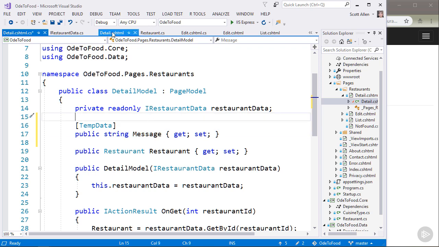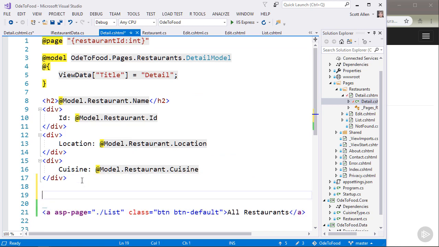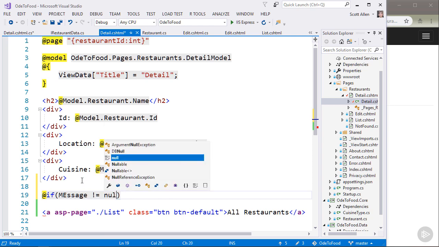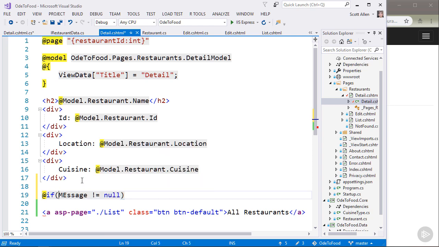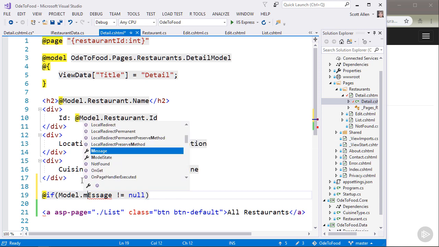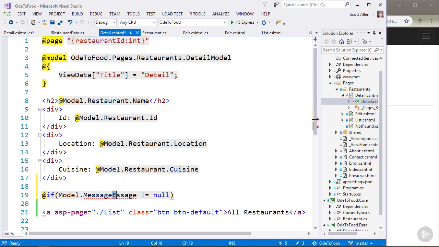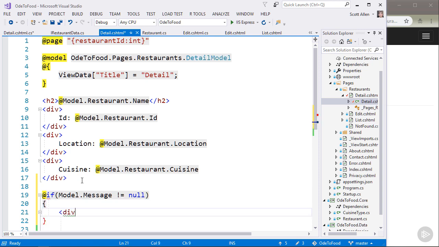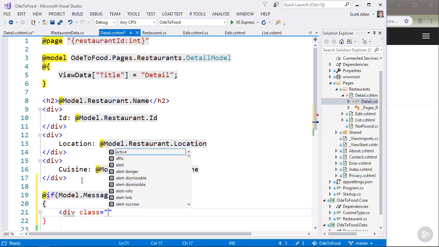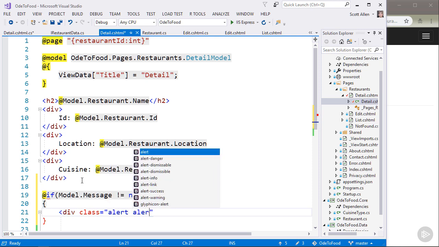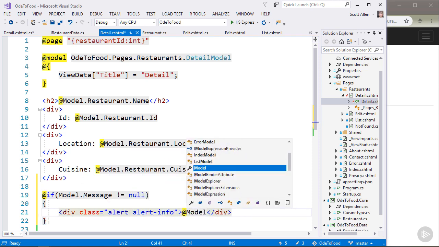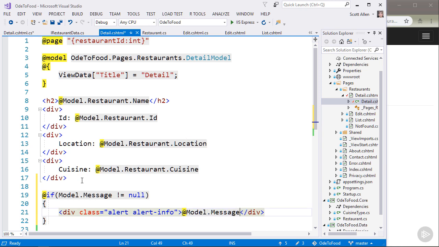And so now inside of our markup, this can be a little bit cleaner. I could say if message is not equal to null, and of course I have to go to Model.Message to reach into my page model. And I also have to make sure that I spell Message properly with the proper capitalization. So if we have a message, let's display a div and give this a Bootstrap class of alert-info, and just include Model.Message, whatever we pulled out.